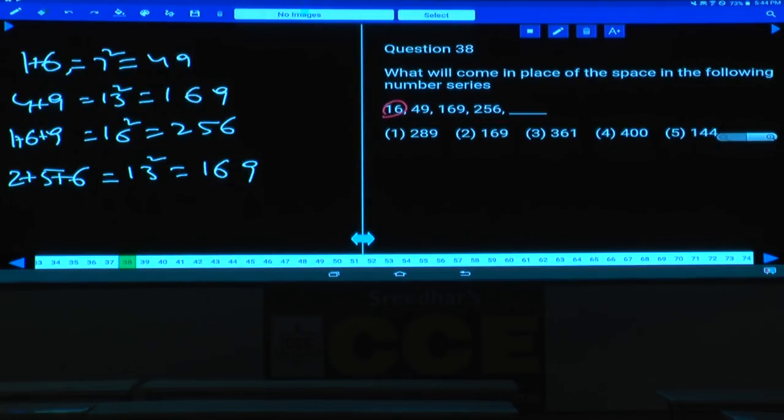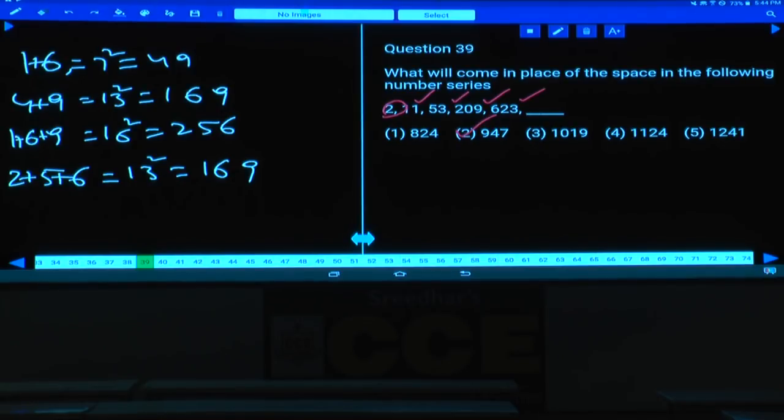The digits in the first number are 1 and 6, and 1 plus 6 is 7. 7 square is 49. The sum of the digits in 49 is 4 plus 9, 13. 13 square is 169. The digits in 169, 1 plus 6 plus 9, make 16. 16 square is 256. Now 2 plus 5 plus 6 is 13. 13 square is 169 and so on. Hence choice 2 is the answer for 38. Next one, 39.